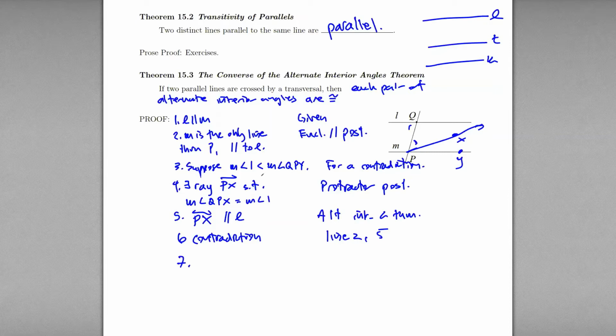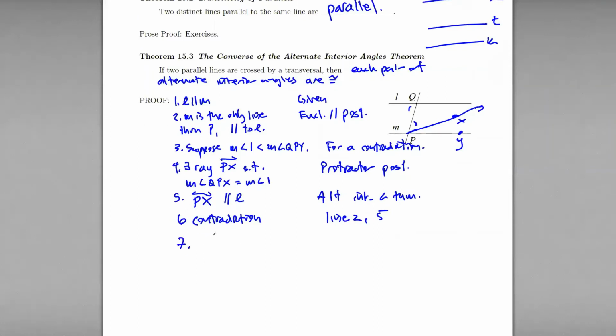We could have put greater than, in which case X would have been out here, a little bit easier to deal with, right? We could have found X to be over here and gone with this angle instead. So it doesn't matter that we chose measure of angle 1 is less than. We could have done greater than, and it would have given us the same collection of lines. So we want to recognize that.